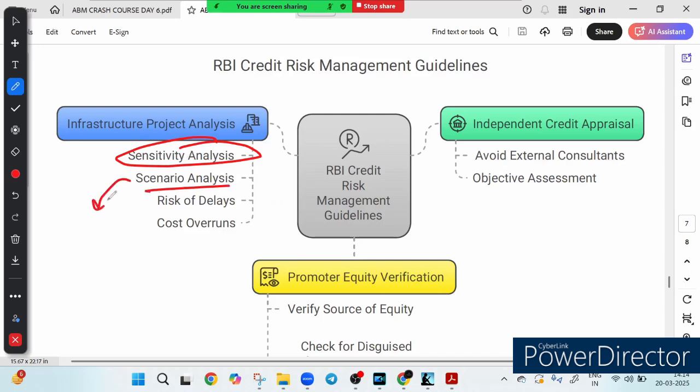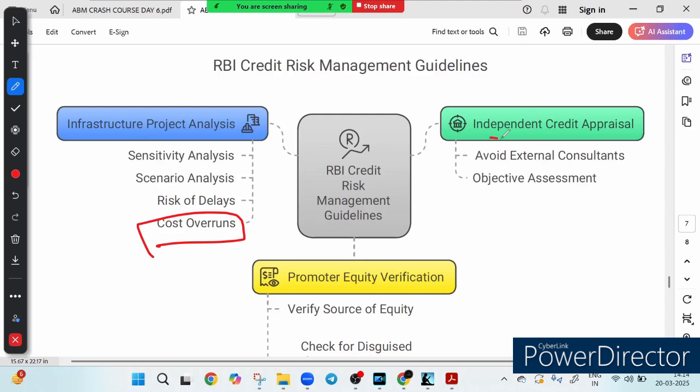Second is called scenario analysis. It helps us prepare for multiple possible outcomes. Then we have the risk of delays and cost overrun. Basically, evaluating these two things, let's be honest, in infrastructure surprises are common. So risk of delays is there and cost overrun is also there. Cost overrun is when sometimes we expect only 10 crore and the actual cost becomes 11 crore. This is called cost overrun.